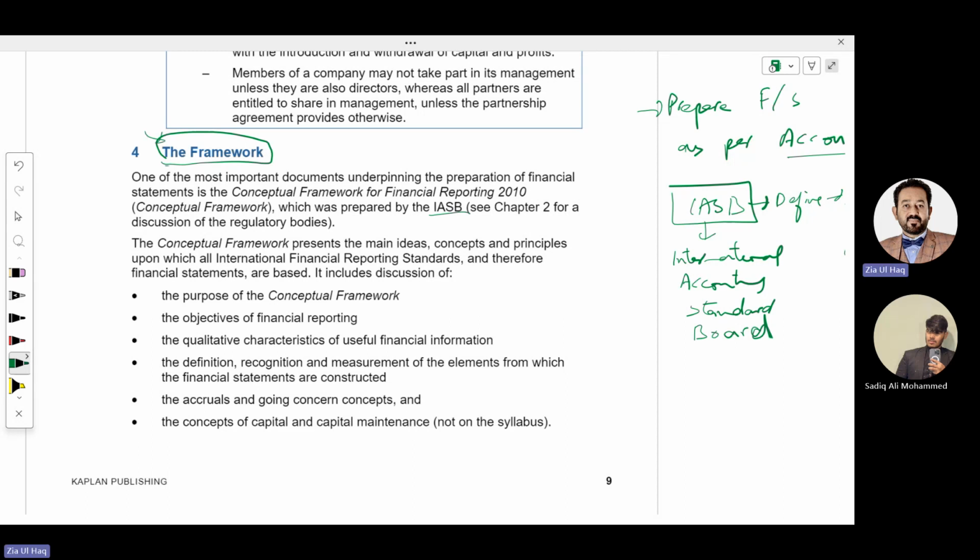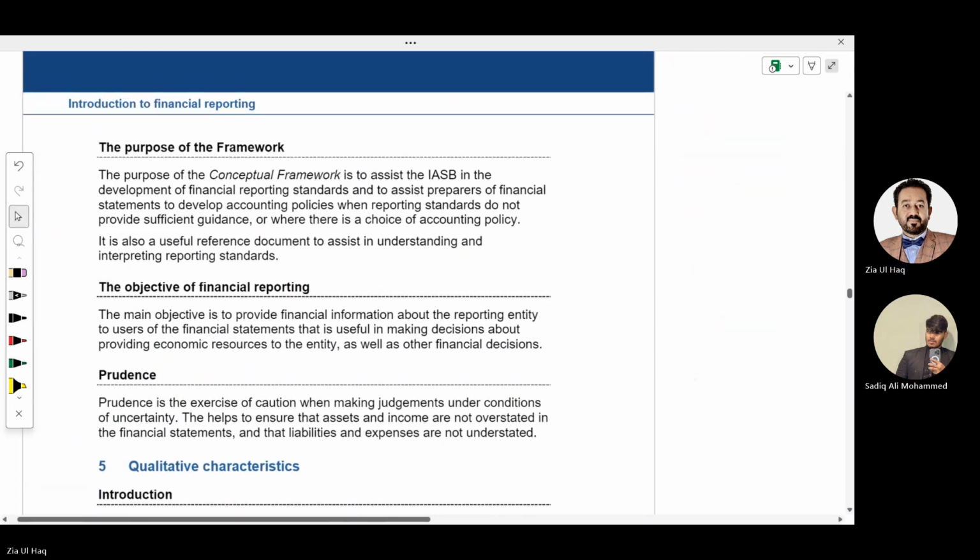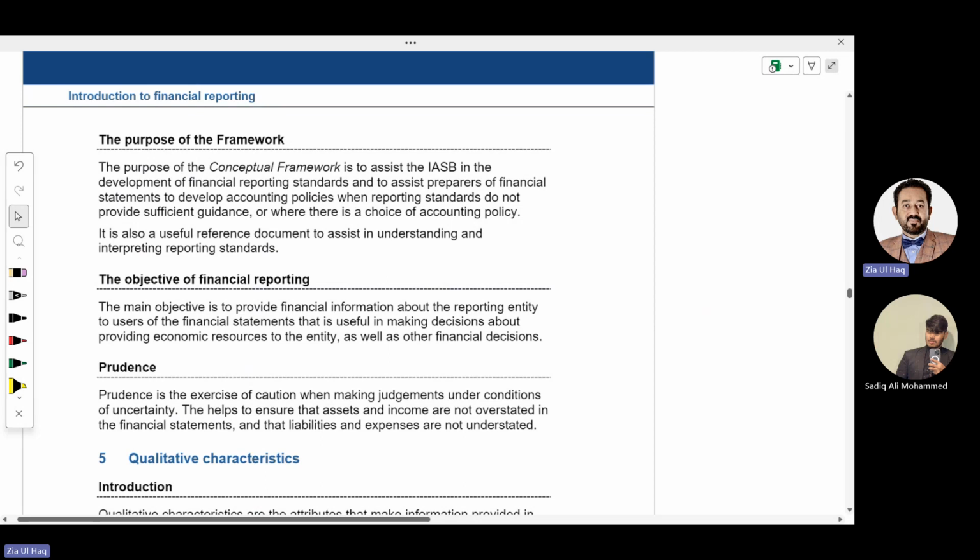And about this, we will learn in more detail in chapter 2. In fact, chapter 2 is completely about this, the framework. Why has this framework been defined? So that all over the world, accountants can prepare financial statements in a similar manner. So that the accountant should be aware and should understand how to prepare financial statements.